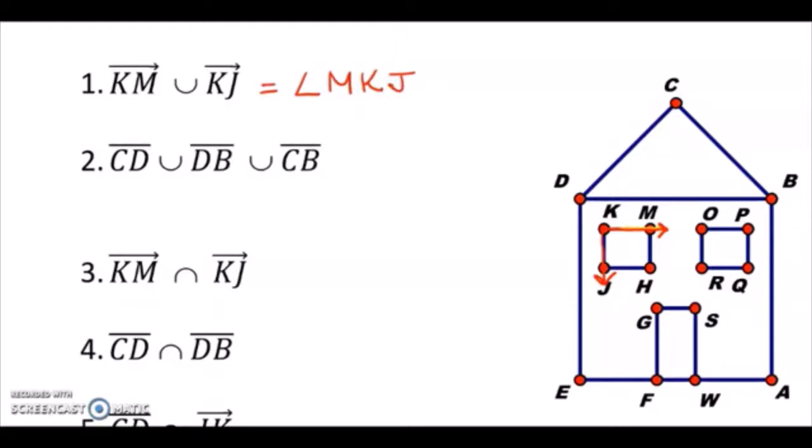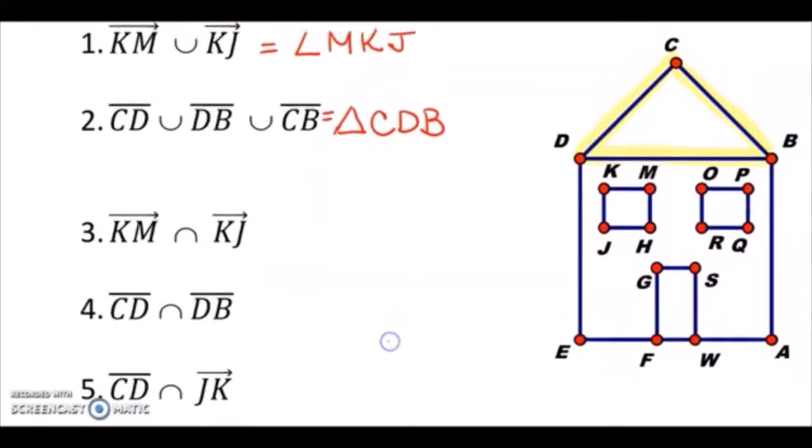The union of segments CD, DB, and CB, when I join those together, I get a triangle. So that's triangle, and the order at this point doesn't matter. Charlie, David, Ben. That's a little different from the intersection examples where we should use two colors and look for the overlap.